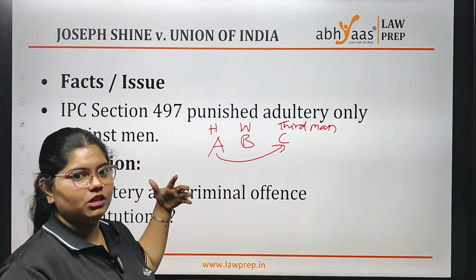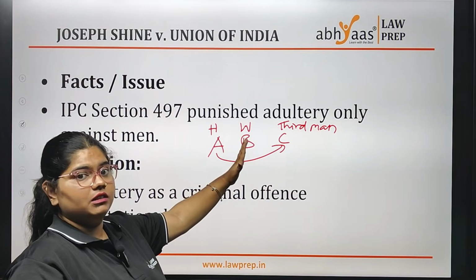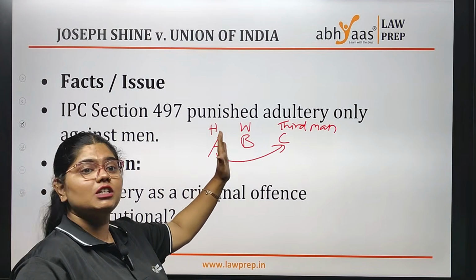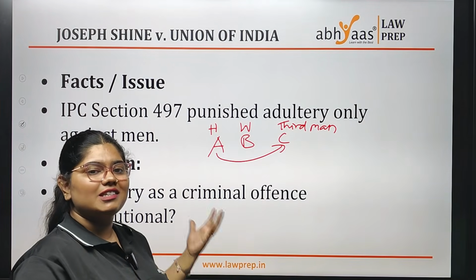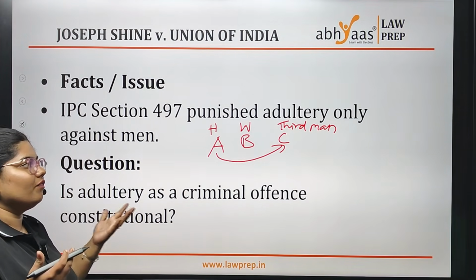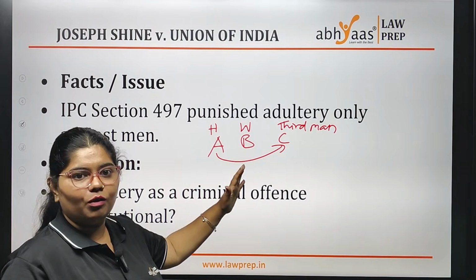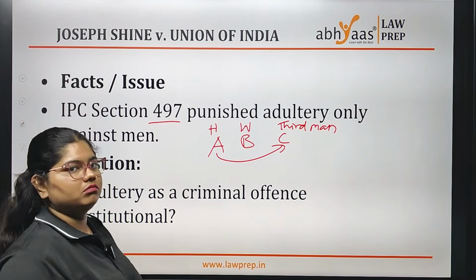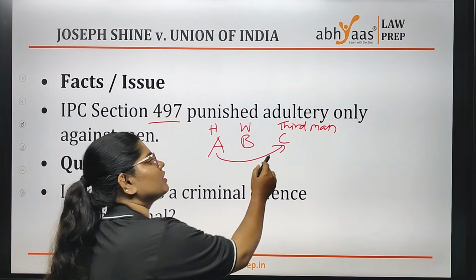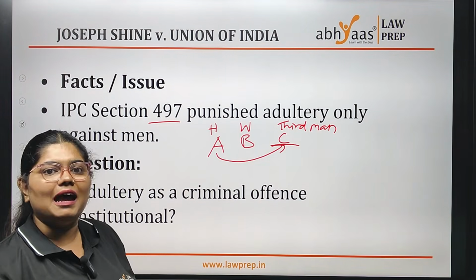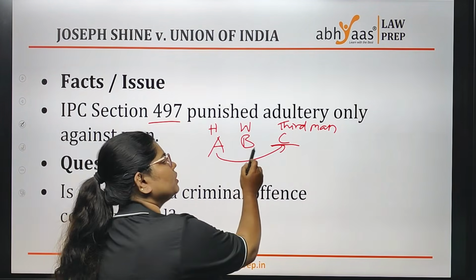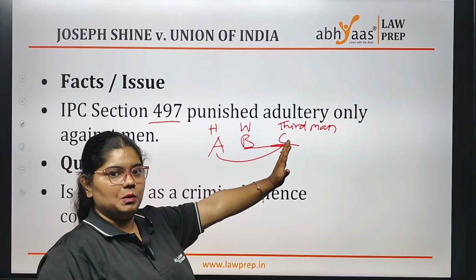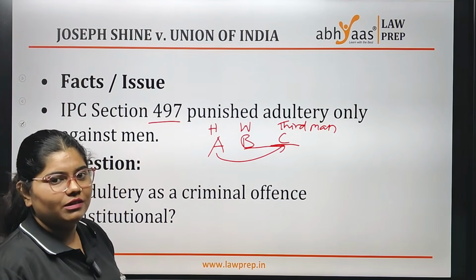They used to treat the wife as the property of the husband, and the third person was in a relationship with the wife without his permission. So they said that this is treating women as an object and this particular law is made just to control women. They also said that criminalizing only the third party, the man, is wrong, because when both are in a consensual relationship, why should only the man be punished and not the woman? That was also in debate.